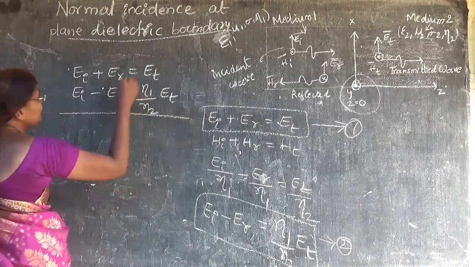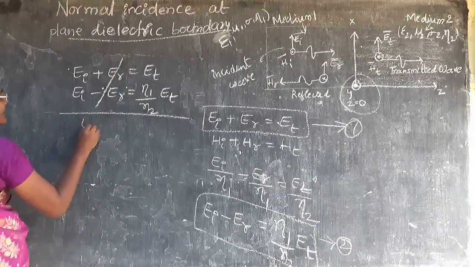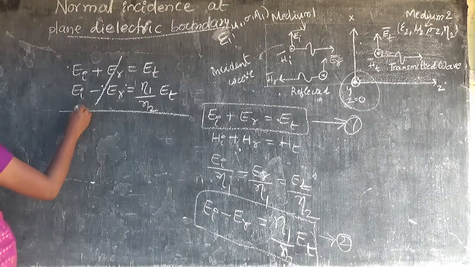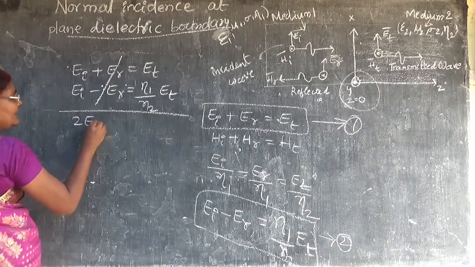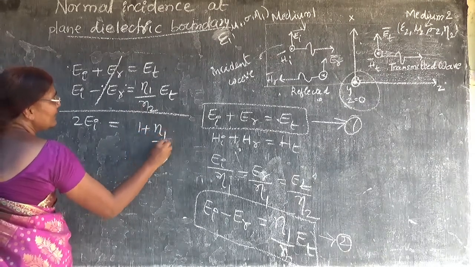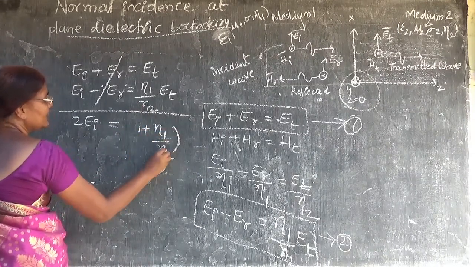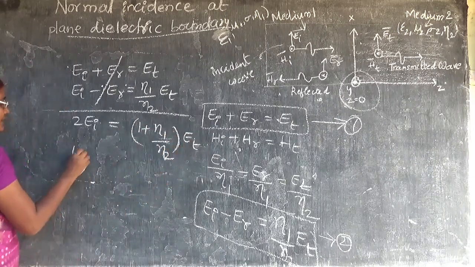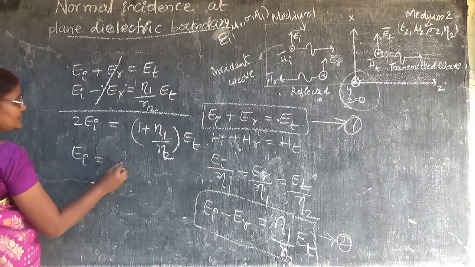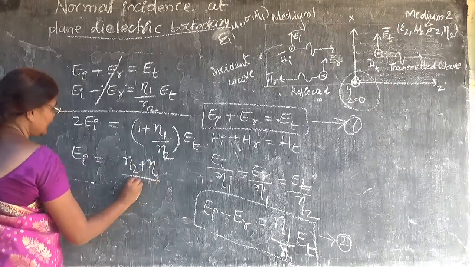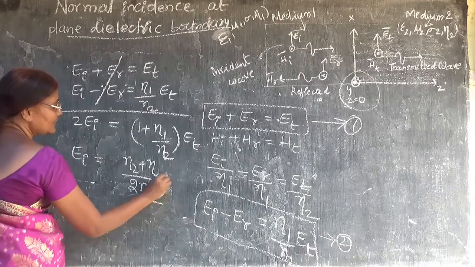If I add these two, what do I get? If I cancel, I will get 2EI is equal to 1 plus eta 1 by eta 2 into ET. So EI is equal to eta 2 plus eta 1 by 2 eta 2 ET.